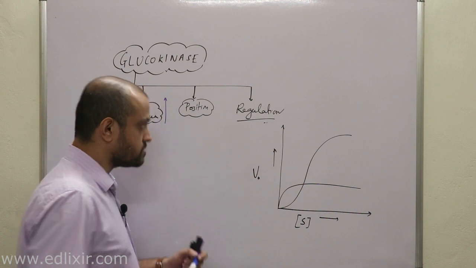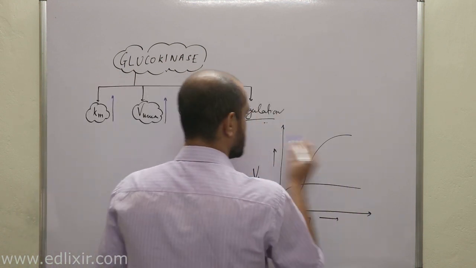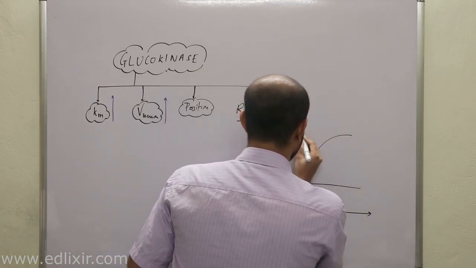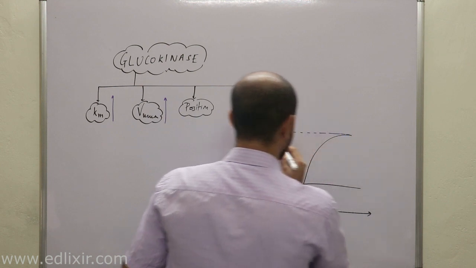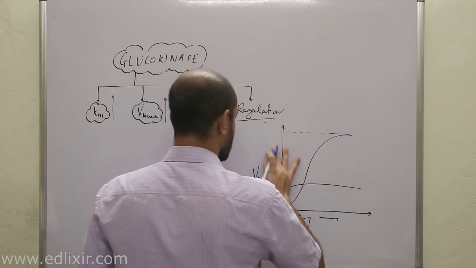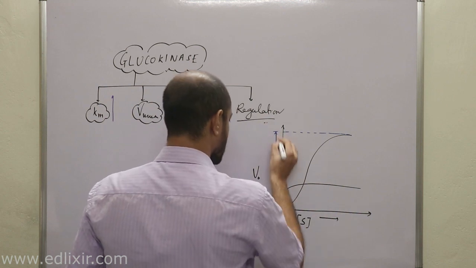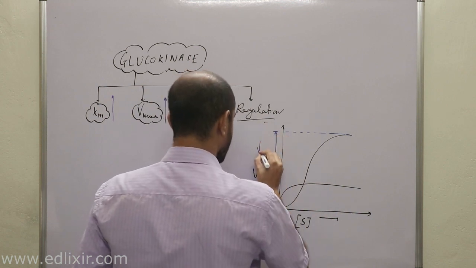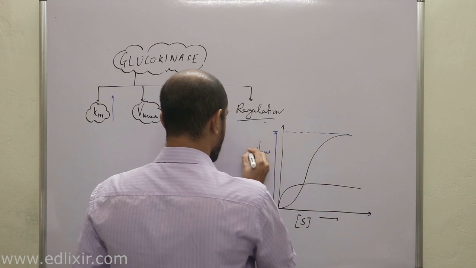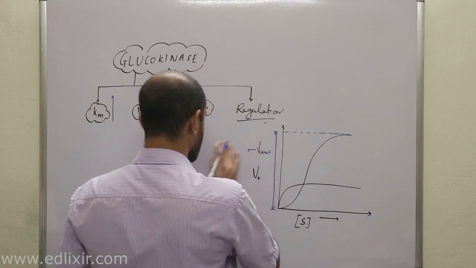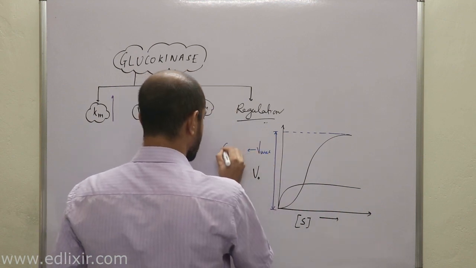We have already discussed that they have a high Vmax. You already know they have a high Vmax because this is the Vmax for glucokinase. Let me write glucokinase as GK.